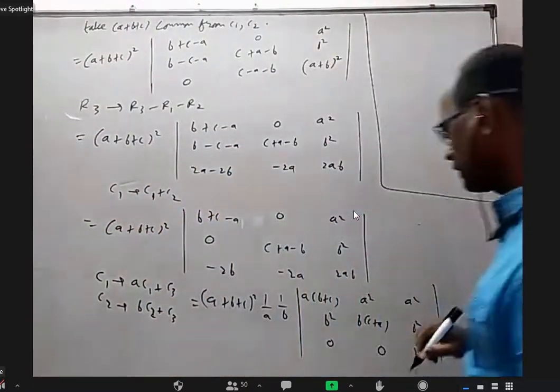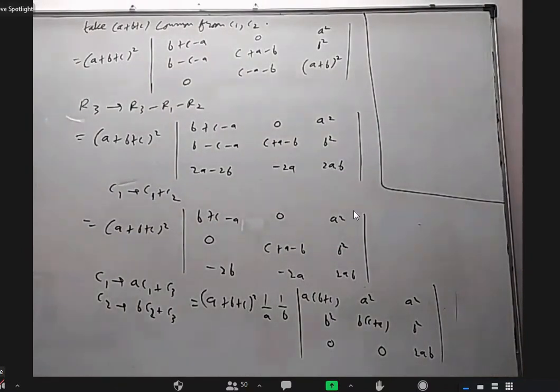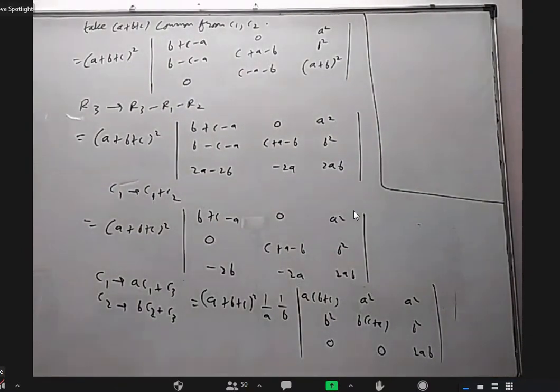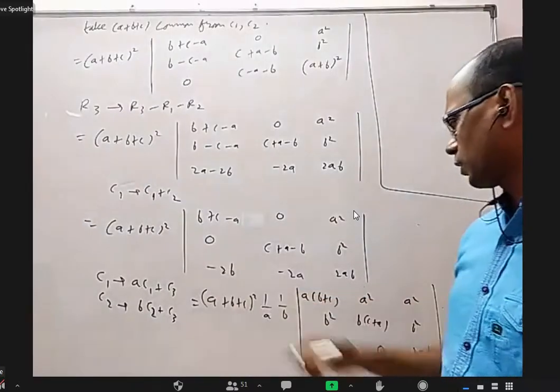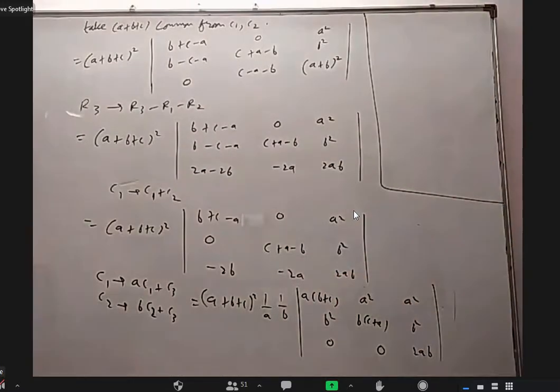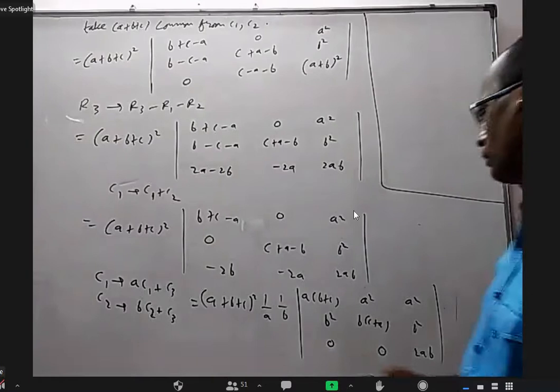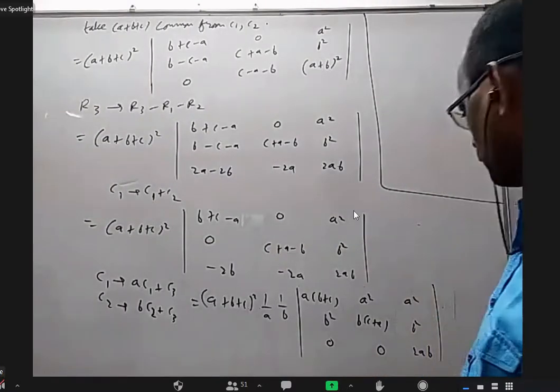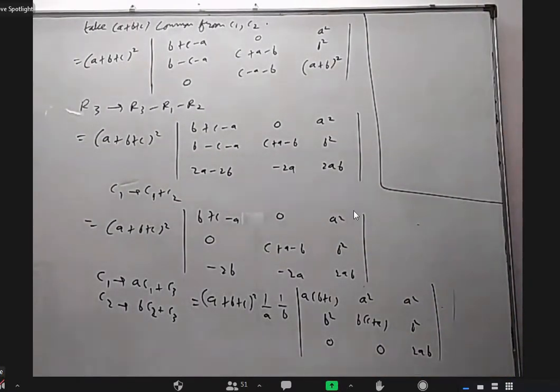Sir, from last row we can take 2ab common, sir. Only 2 I can take common. You want to take 2ab common? I get 1 by b here, 1 by a here, and 1 here. No, sir. 0, 0, 2ab. If you take 2ab common, 0, 0, 1, so the simplification will be easier. Yeah, it's okay. But anyway, I'm expanding it.